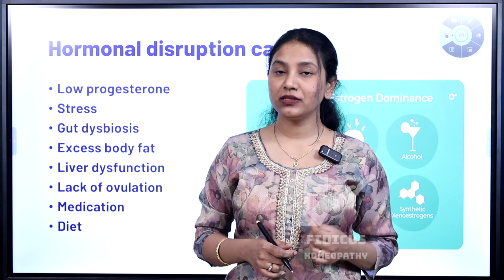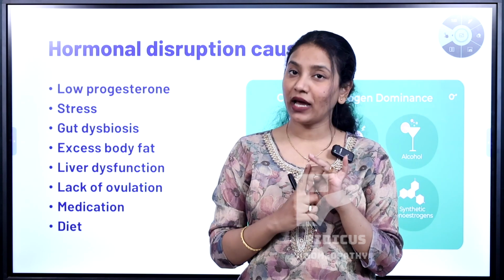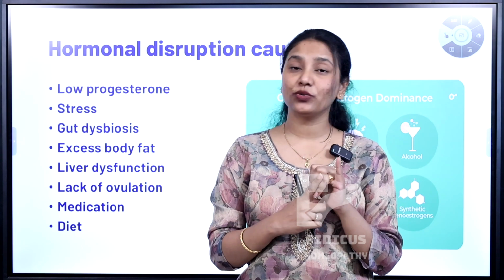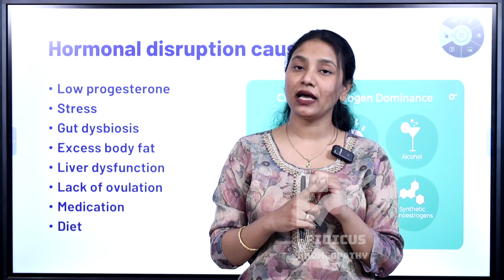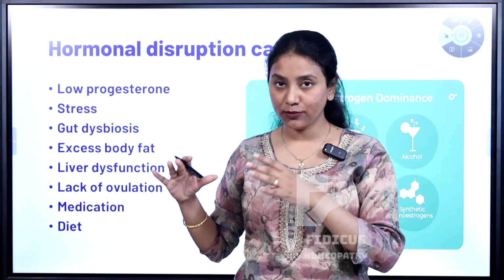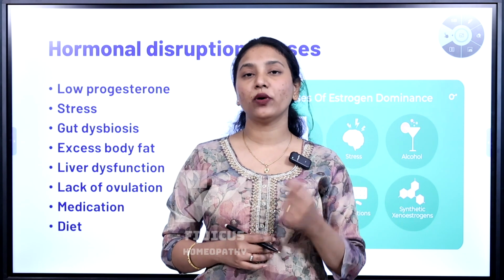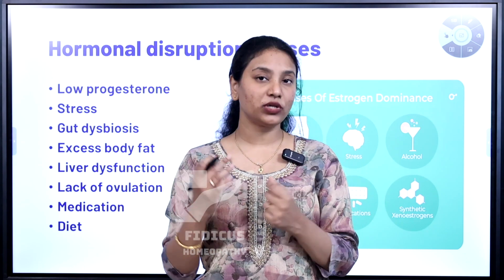Remember that females have different hormones like estrogen, progesterone, prolactin, FSH, which is follicle stimulating hormone, as well as luteinizing hormone, that is LH. So any disruption in this hormonal balance can lead to certain diseases. Today we are going to discuss the disruption between the estrogen and the progesterone level.